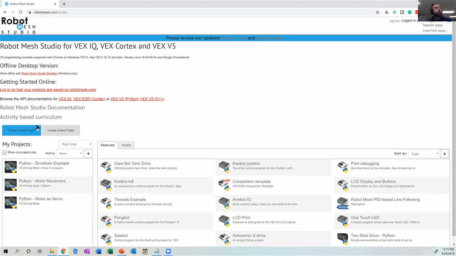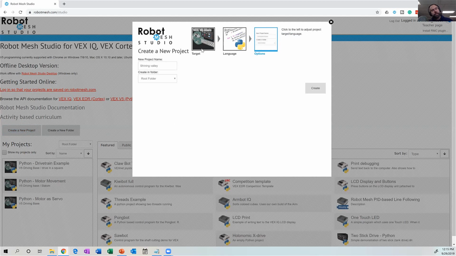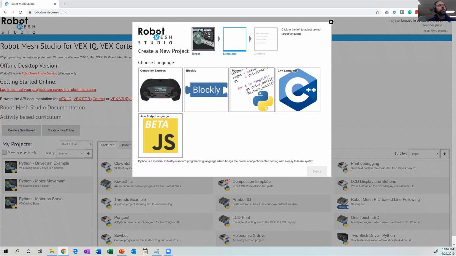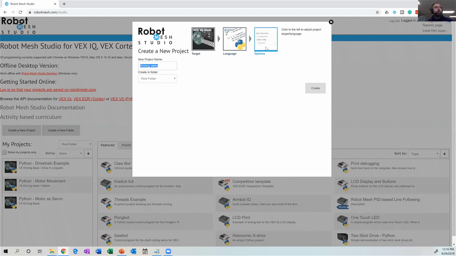If I come over here, I can create a new project. The first question it's going to ask me is, what is my target platform? You'll recall earlier I mentioned that there's two styles of projects, mimics and projects for physical robots. To start with, I'm going to write a project for a VEX V5 mimic, or a simulation of a V5 program. My programming language that I'm going to choose here is Python. This is where the Blockly person would choose Blockly. Then under options here, I can give my project a name. So I might call this Hello World and hit create.